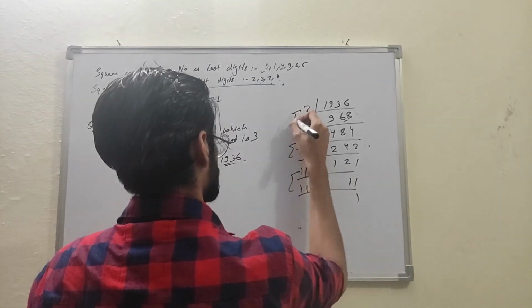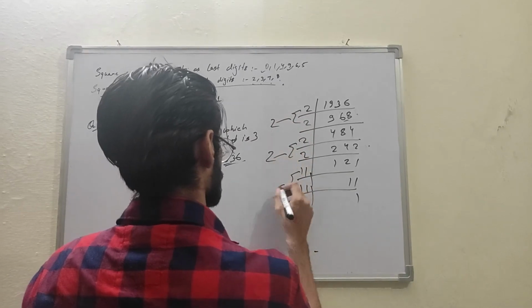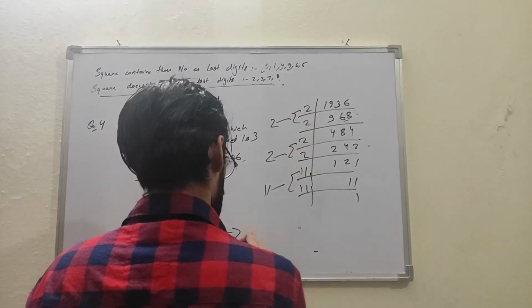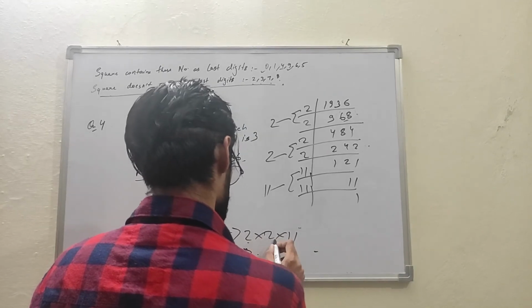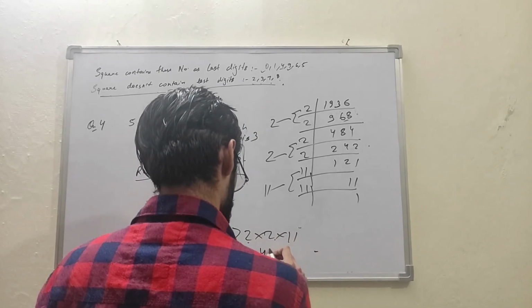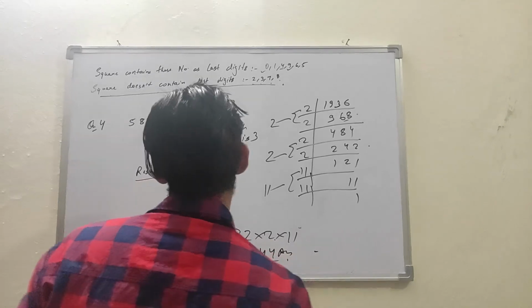So the pairs are 2, 2 and 11. So now we will multiply 2 into 2 into 11. We will get 2 4s are 4, 4 into 11 is 44.